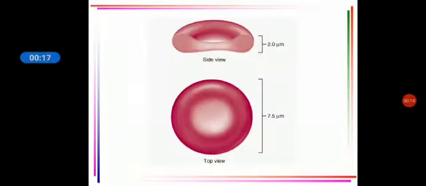Now, what is anemia? Before you know what anemia is, you should know what hemoglobin is, right? So this is the size of an RBC. What is the size? It is around 2 microns, and it is usually discoid in shape. This is both the cross-section view and the normal view.